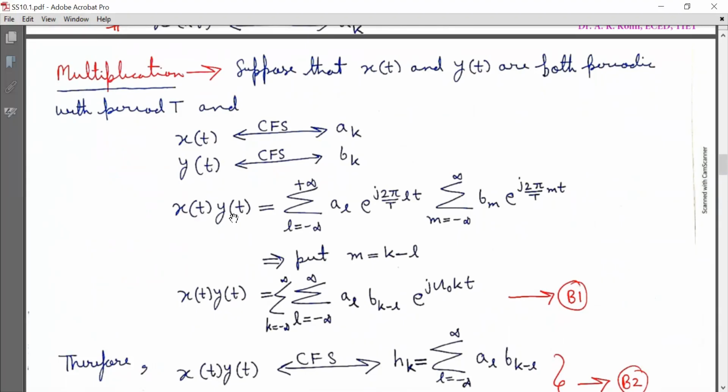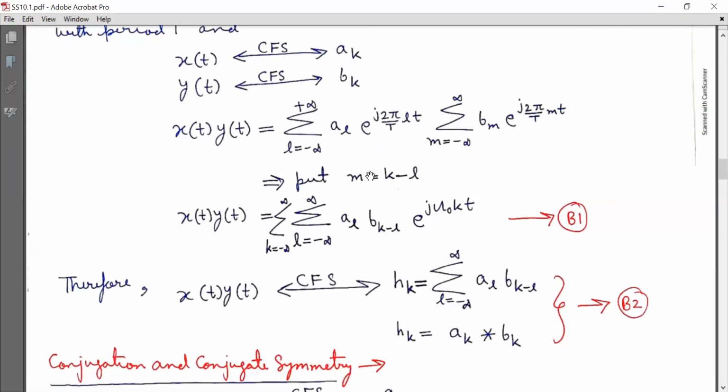Now x(t) multiplied by y(t) is equal to summation l running from minus infinity to infinity al e raised to j 2 pi by T lt into summation m running from minus infinity to infinity bm e raised to j 2 pi by capital T mt. Now look at this. Here, this is the Fourier series representation for x(t), and this is the Fourier series representation for y(t).